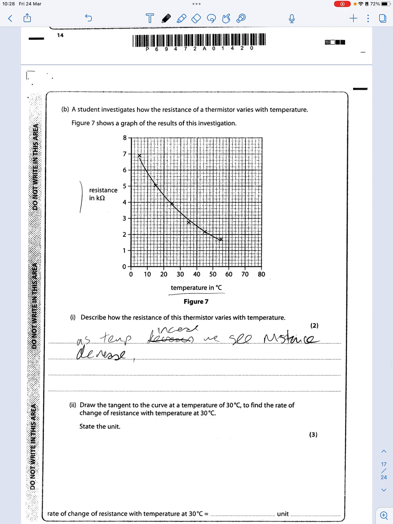You also need to look at the shape of the graph, the next thing. So here we can see it's non-linear because it's a curve.